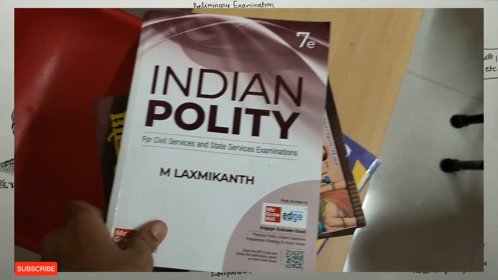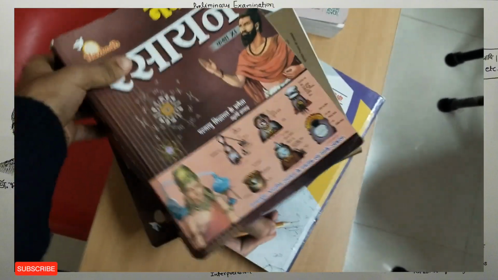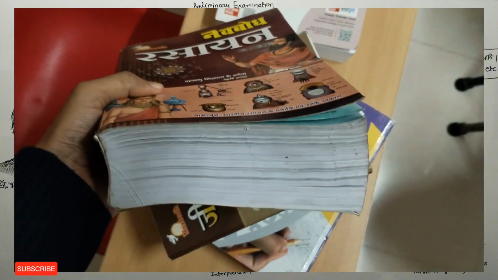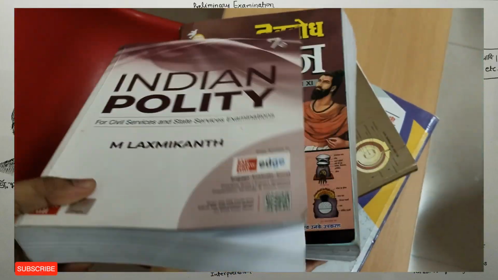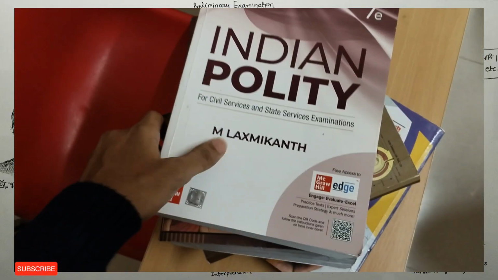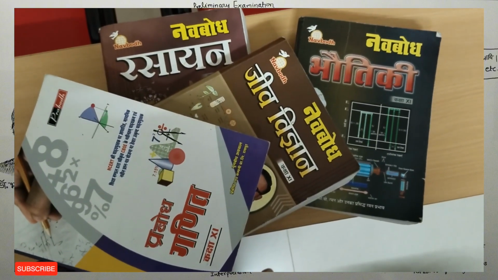Wait, I will show you their book. See, this is a chemistry book of class 11th. You can see how thick it is. In comparison to this, look at this book, Indian Polity. It is so thin. And this chemistry book, they read 3 books like this. So it is not that they are not studying, they also read.